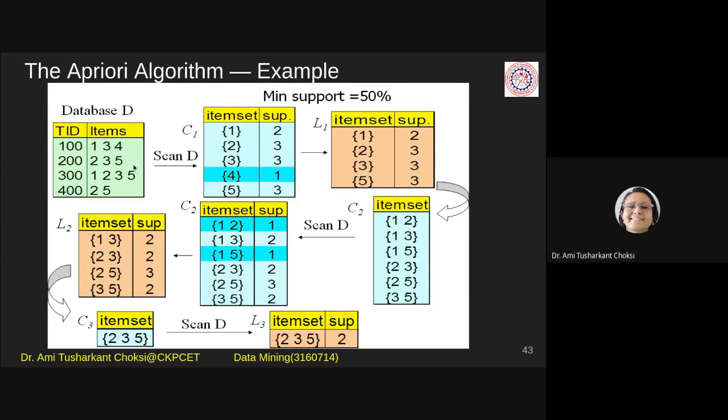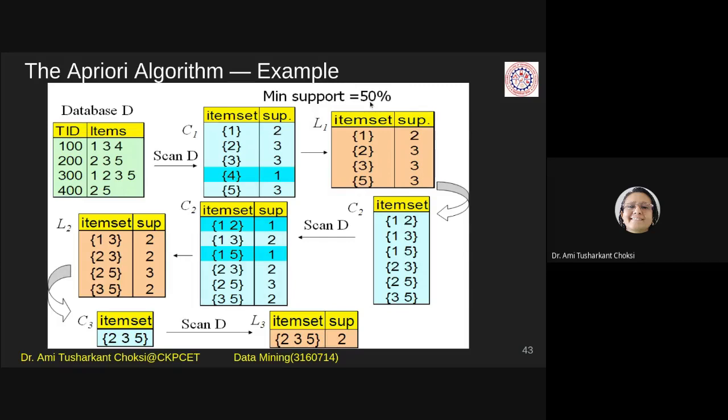No. For this one, 1 is there, so now the count is increased to 2. Now we look at the fourth transaction. 1 is not available. So the count of 1 is 2.